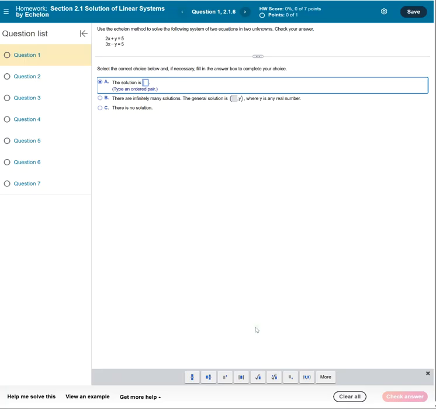This needs an ordered pair. So I'm going to grab this ordered pair icon. That makes it easy. I don't have to put parentheses or anything. I just have to put some numbers. So let's put a 5 and maybe a 1. I have no idea. So down at the bottom it says check answer.